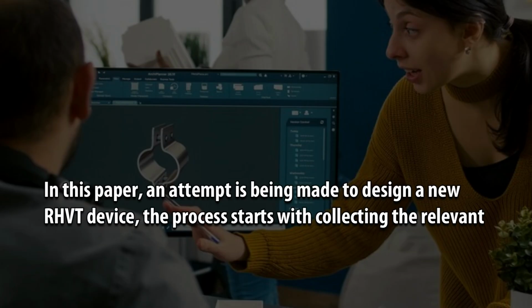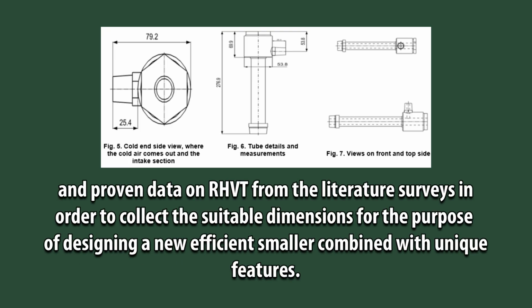In this paper, an attempt is being made to design a new HVT device. The process starts with collecting the relevant and proven data on HVT from the literature surveys in order to collect the suitable dimensions for the purpose of designing a new, efficient, smaller device combined with unique features.